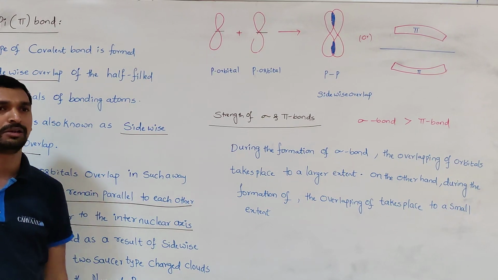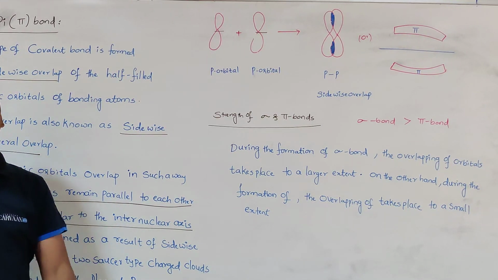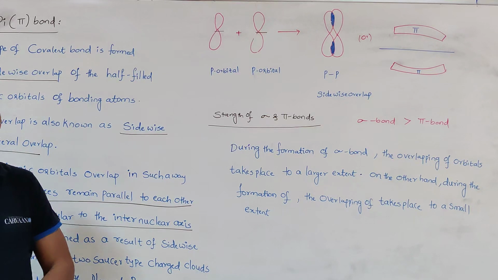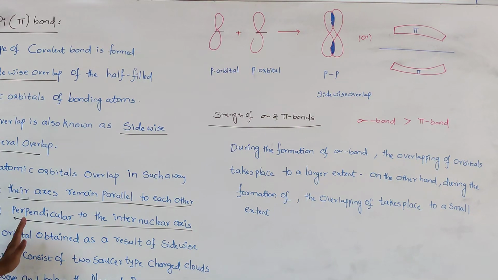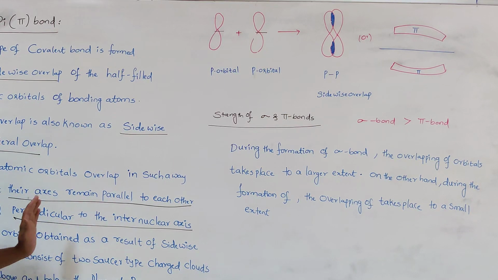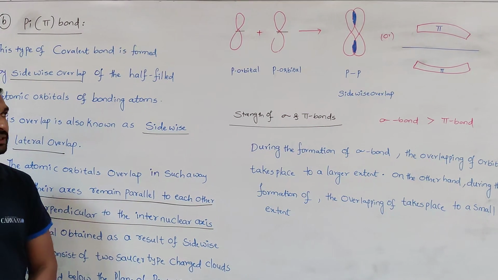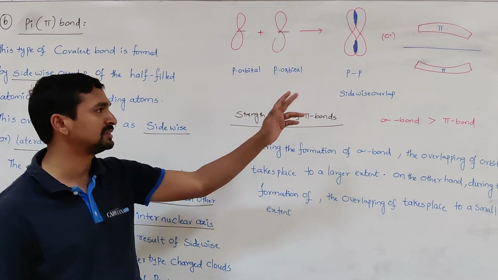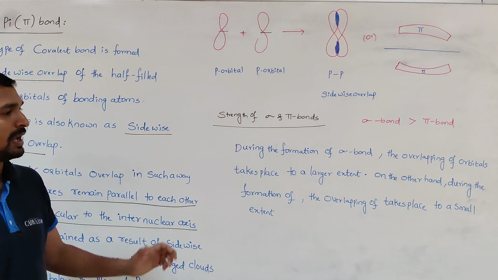This is the one thing you need to remember. The sigma bond is always formed by the head-on overlapping or axial overlapping, whereas the pi bond is formed by the sidewise overlapping. During the sidewise overlapping, definitely, both their axes remain parallel to each other and they are perpendicular to the internuclear axis. Then only the sidewise overlapping takes place, which results in the formation of a pi bond.